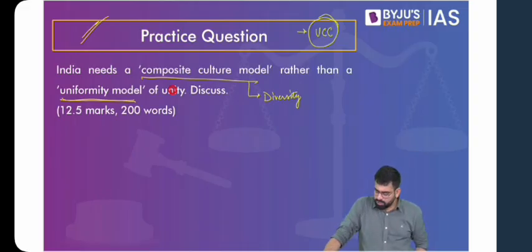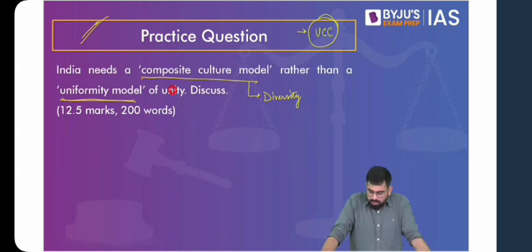So okay, let's talk about it. If we talk about the uniformity model, if we apply the Western concept of secularism that you might be aware of, if you're not, please do not worry about it, we are going to discuss it in the future. But if we say that we do not preserve our diversity, religious diversity, do you think it will become a problem? Yes, absolutely.